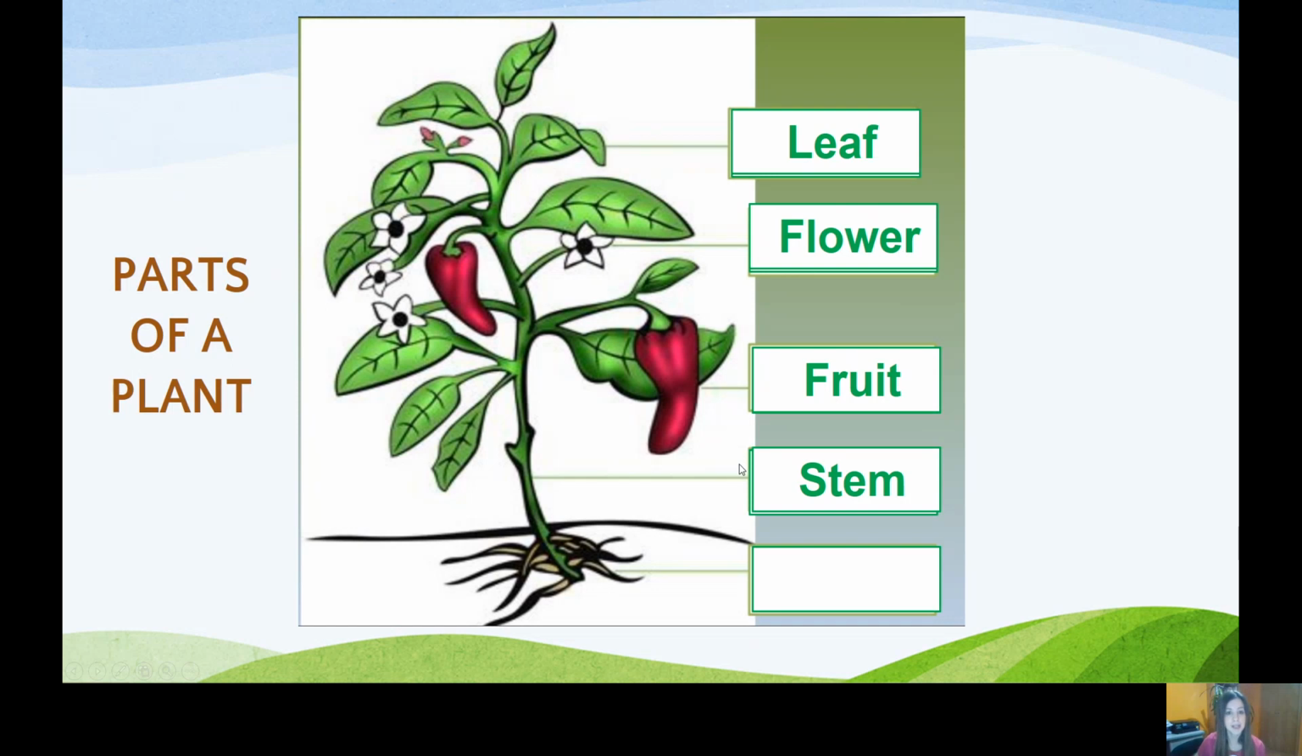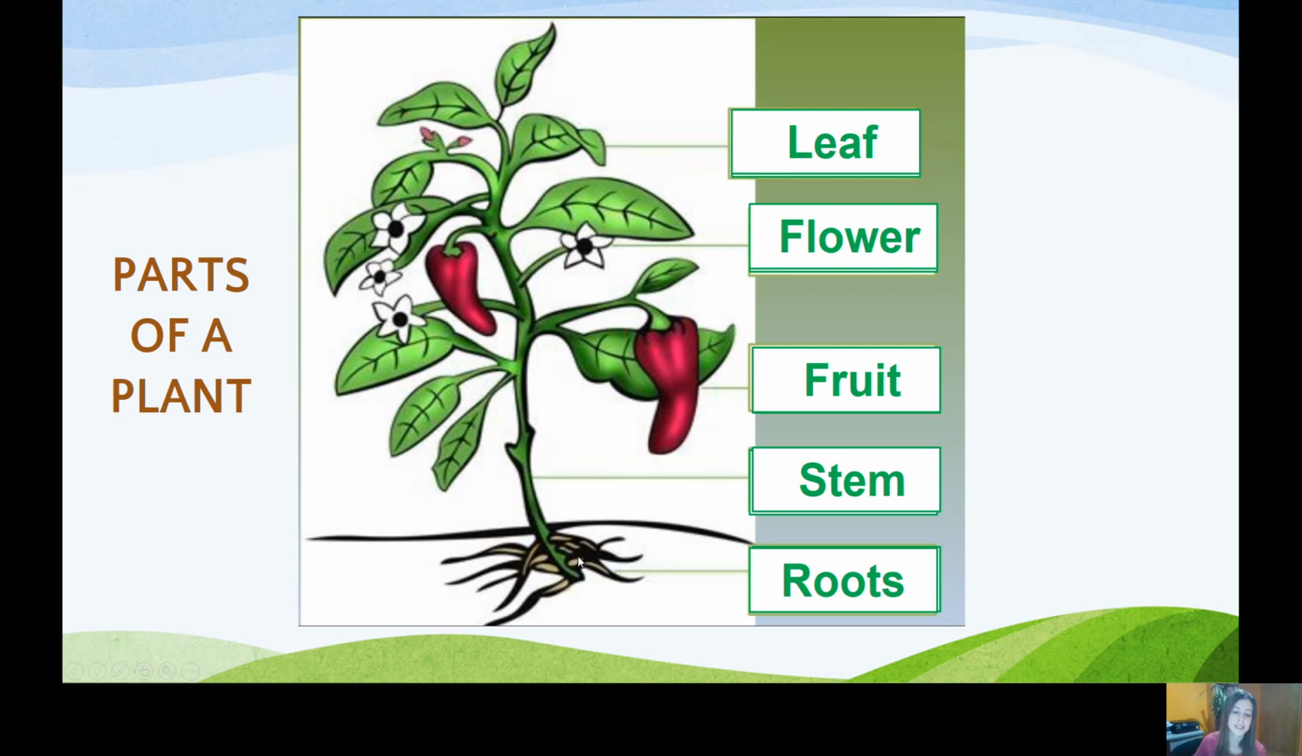Okay. And in Spanish, we say tallo. Okay, tallo. And in English, we say stem. Stem. So let's spell it. S-T-E-M. Everybody? S-T-E-M. Perfect. Okay, let's go to the last one.